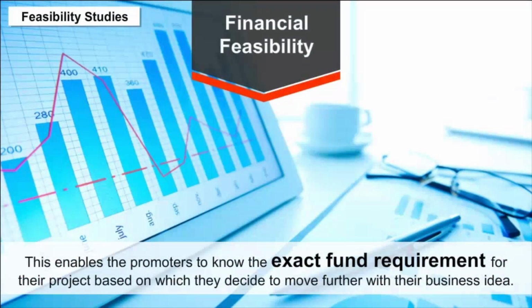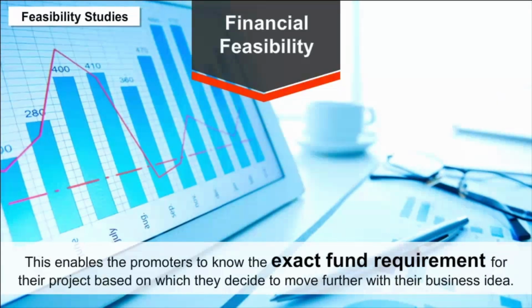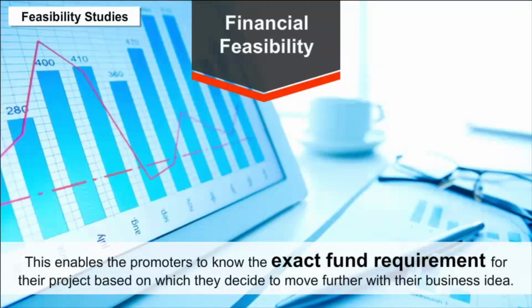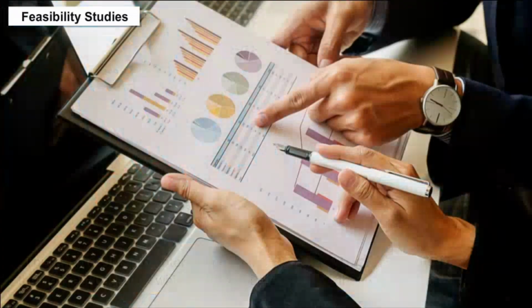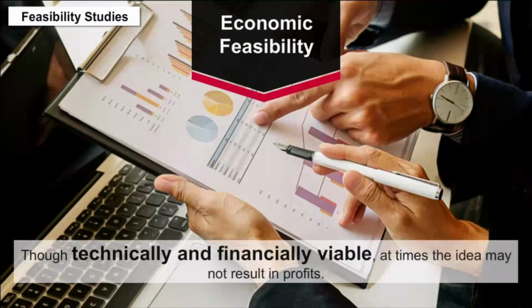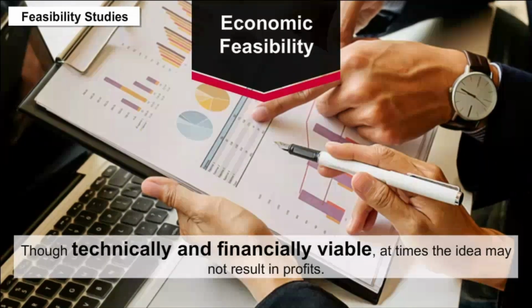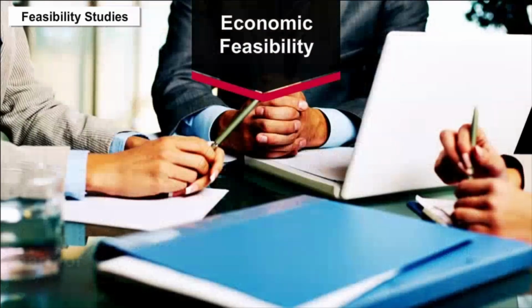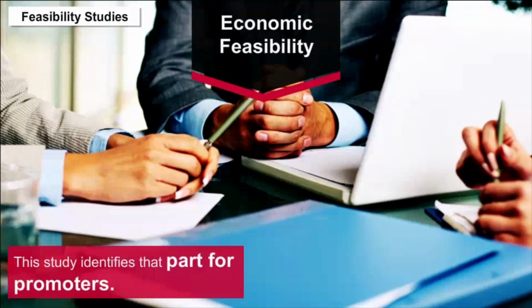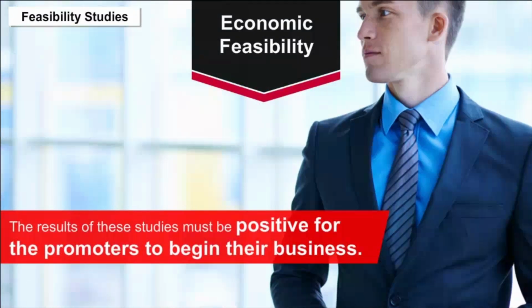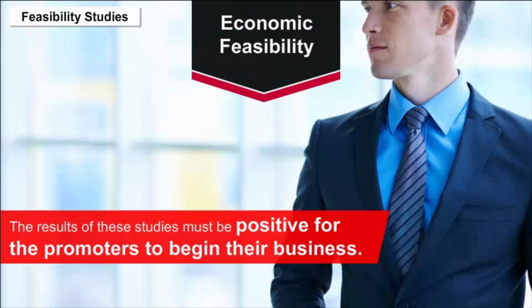This enables the promoters to know the exact fund requirement for their project, based on which they decide to move further with their business idea. Economic feasibility. Though technically and financially viable, at times the idea may not result in profits. This study identifies that a path for promoters. The result of these studies must be positive for the promoters to begin their business.